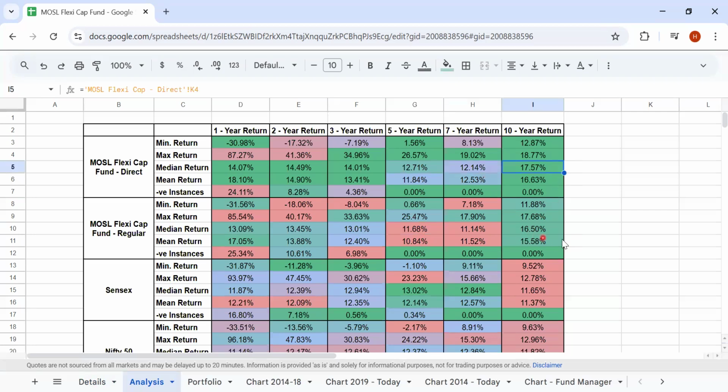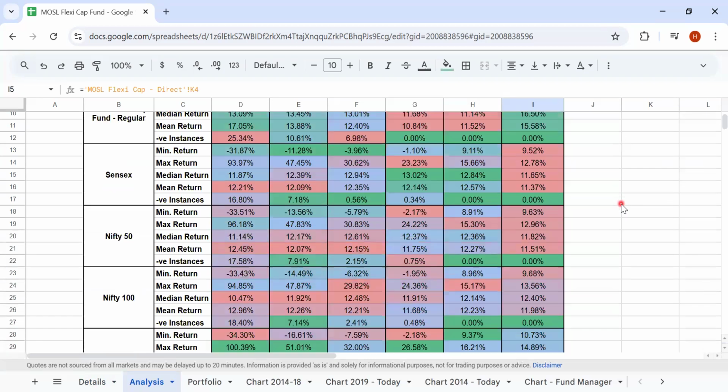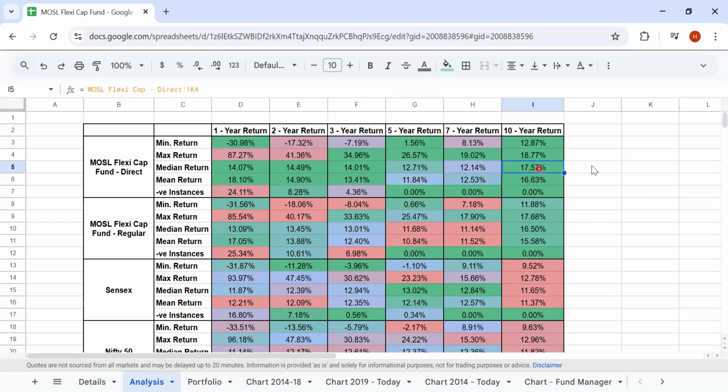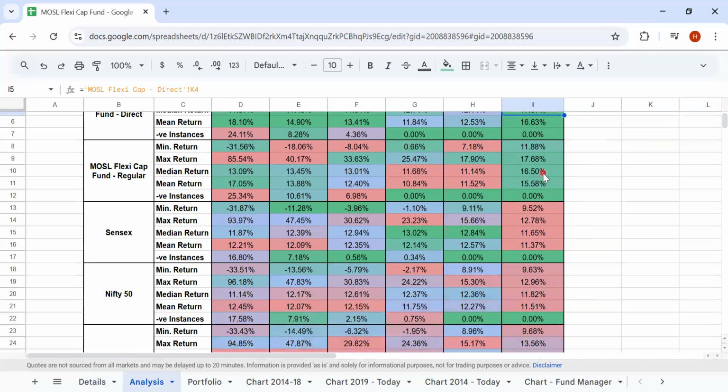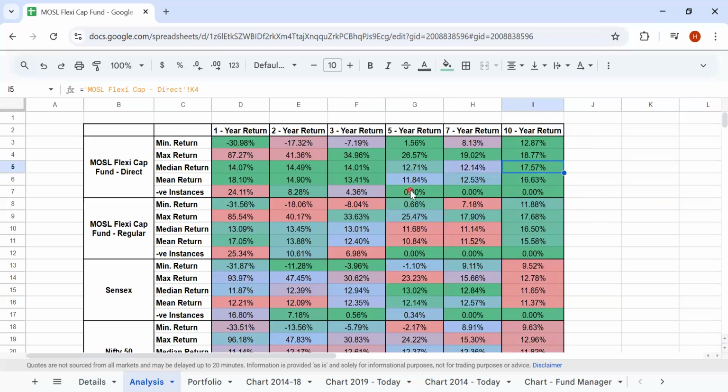But on a 10-year basis, this fund has delivered an exceptional return. The median return has been around 17.57%. So this has beaten the benchmark hands down on a 10 year horizon. And on negative instances as well, after 3 years and after 5 years, there are no negative instances, both on the regular side and on the direct side.